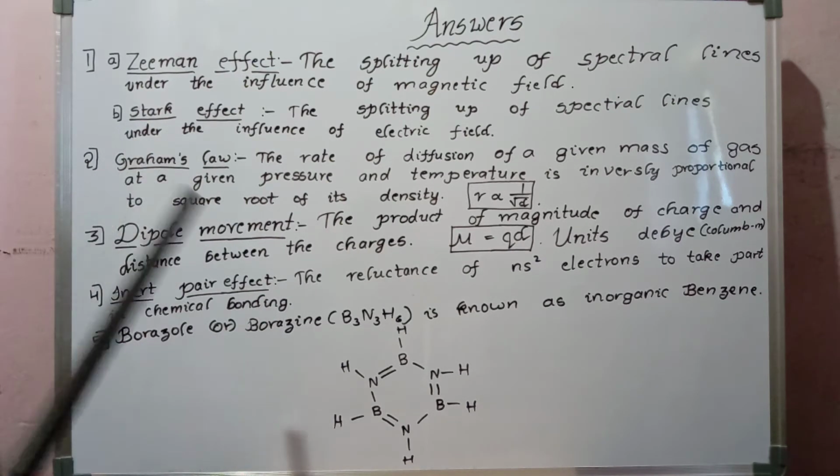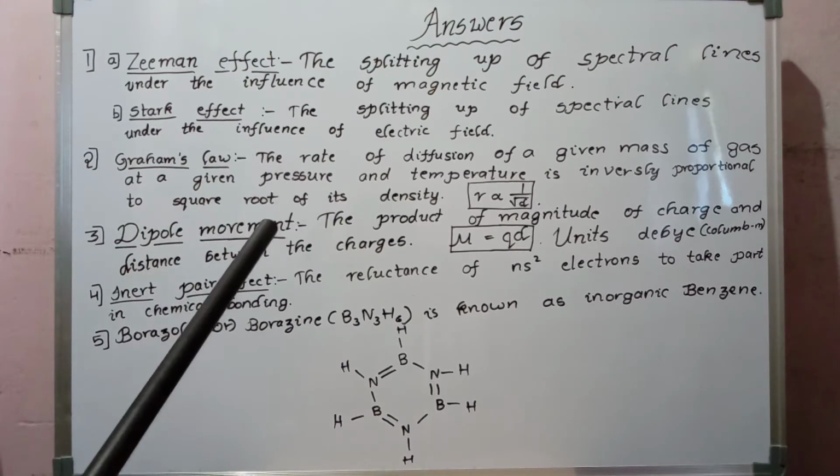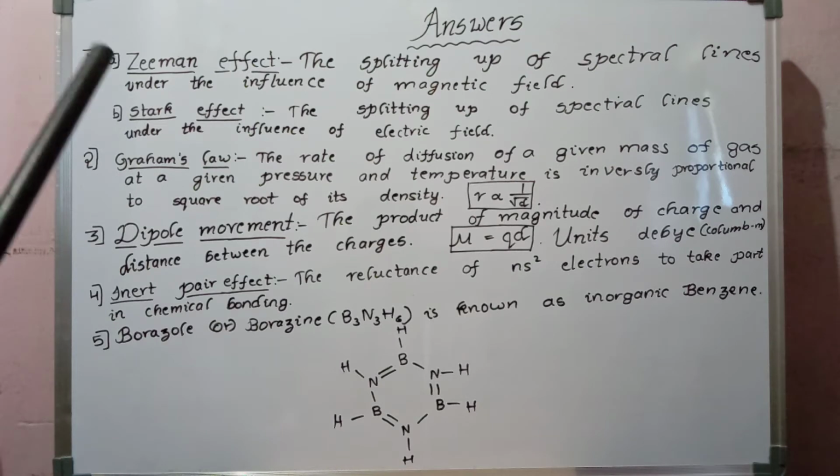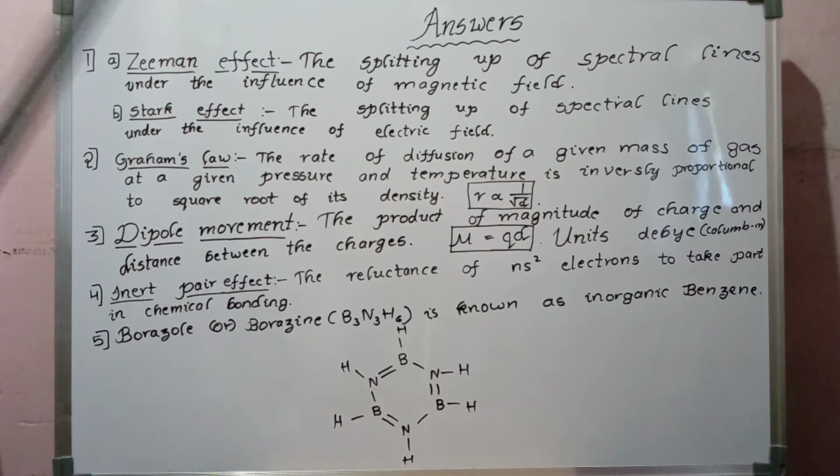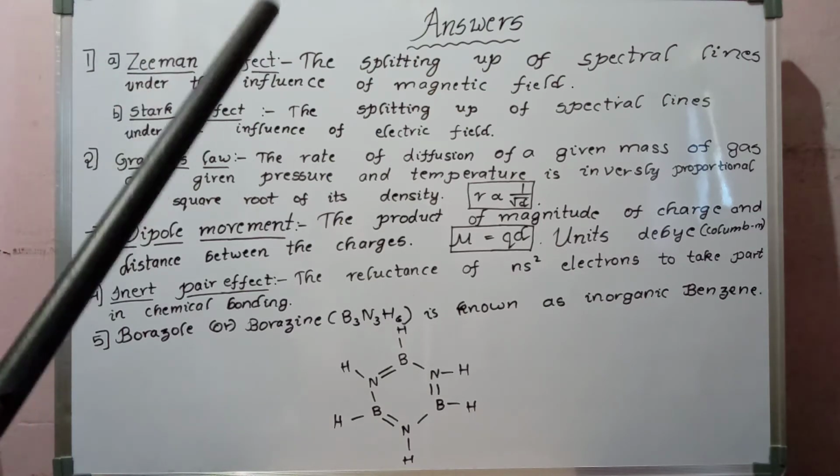Here, if you take a molecule which was partially assigned some charges, plus delta and minus delta like that. If you take the HCl molecule, it has a partial positive charge on the H atom and a partial negative charge on the chlorine atom. So the two charges are separated by a small distance.